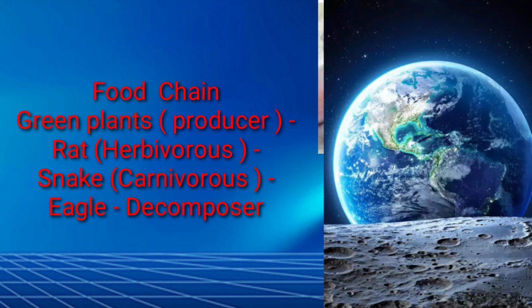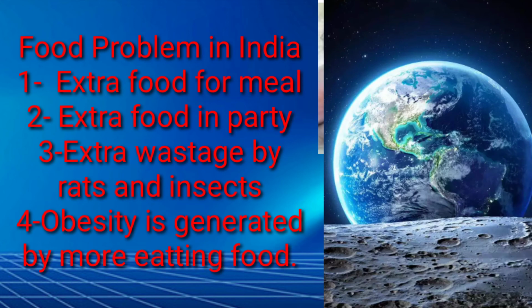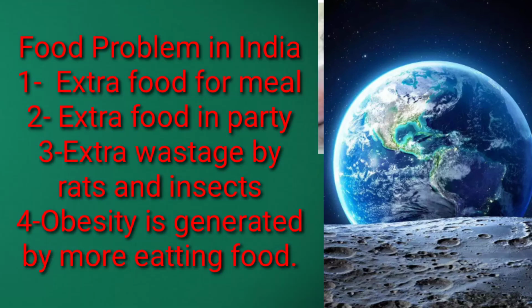First, we should grow more food crops by using modern methods of farming. Second, we should store the food grains properly so that they are not eaten by pests like rats, insects and birds or spoiled by microorganisms. Third point is, we should not waste food in any way. Overeating leads to obesity. We should not take more food than we can eat.